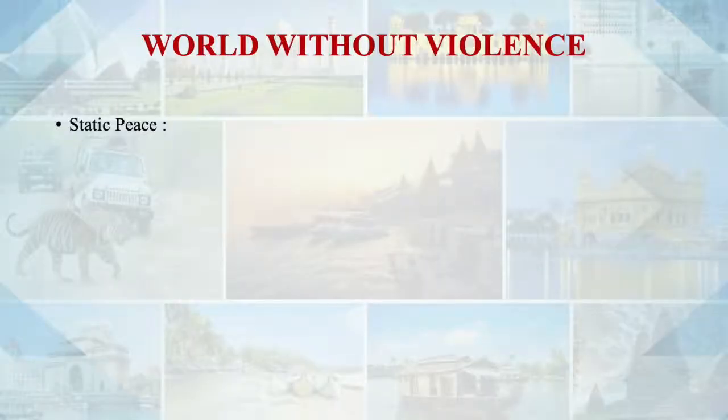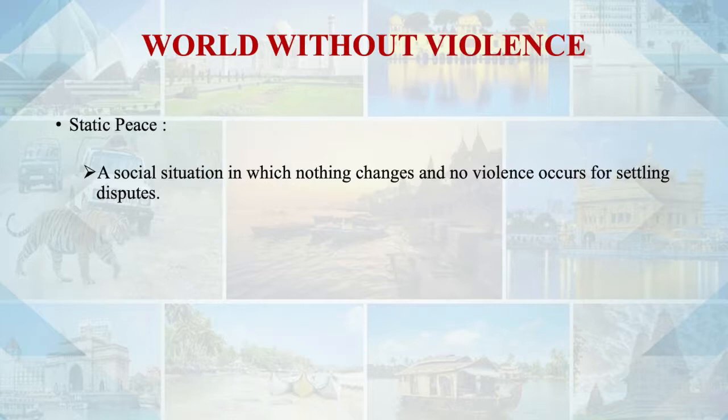So what is a world without violence? How can we have a world where there is no violence? For understanding a world without violence, let us understand the concept of static peace. What is static peace? A social situation in which nothing changes and no violence occurs for settling disputes. Static peace means we are creating a kind of social situation where nothing changes and no violence occurs for settling disputes.